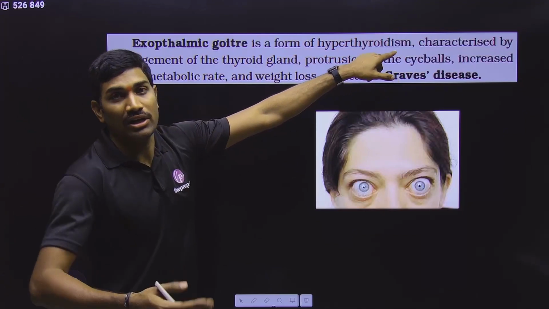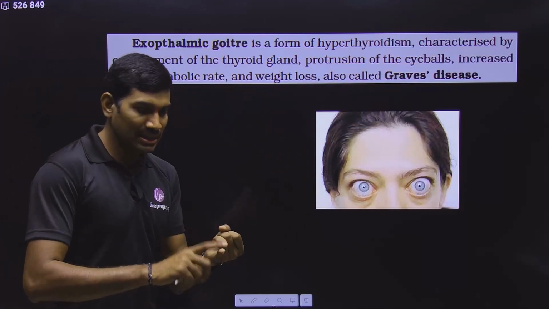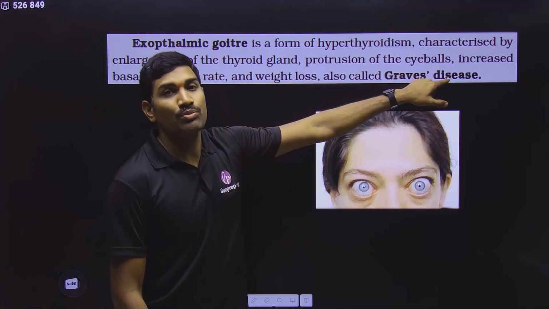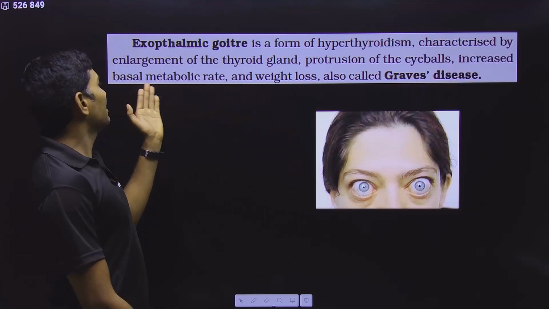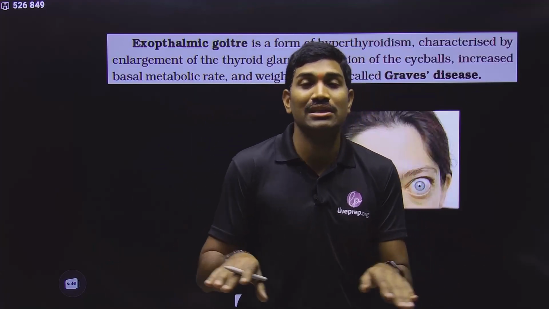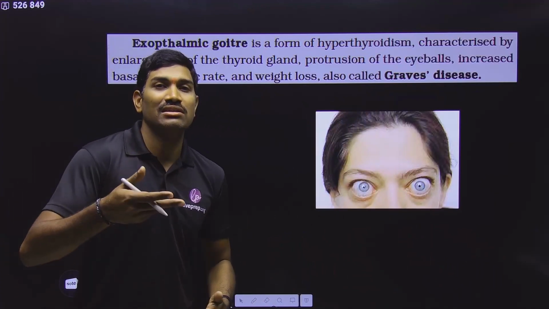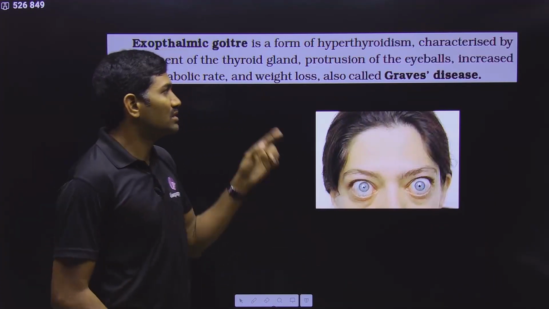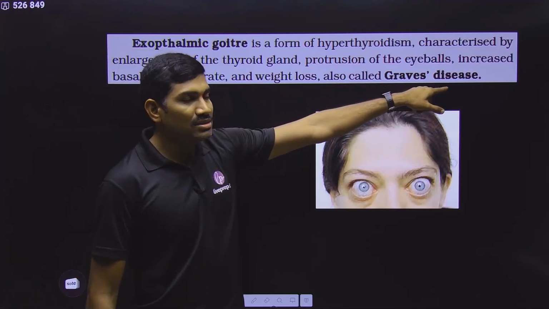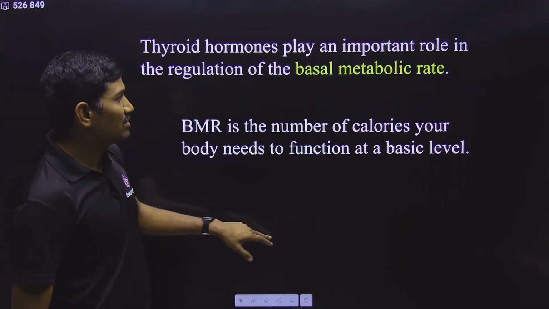It is a type of hyperthyroidism, more production. It is characterized by enlargement of the thyroid gland because there is a cancer or nodule development, exophthalmic with respect to protrusion of eyeballs, and then increase in basal metabolic rate. Actually, these thyroid hormones are involved in maintaining normal basal metabolic rate. If more and more thyroid hormones are produced, basal metabolic rate will increase, meaning utilization of the majority of these resources will occur, so weight loss also can occur. So all these things you can interlink. And this particular condition is called Graves' disease. It is called Graves' disease. So please observe this very carefully.